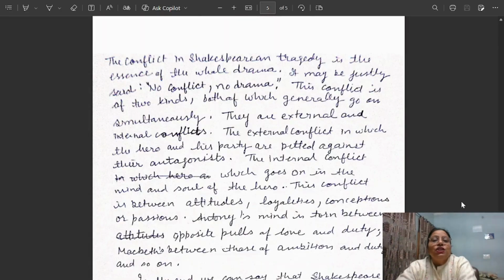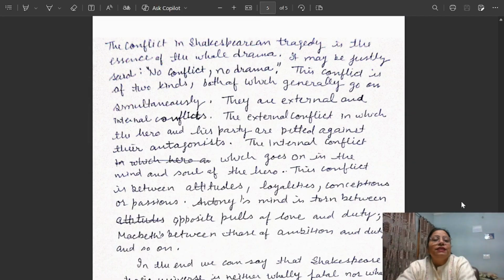The conflict in Shakespearean tragedy is the essence of the whole drama. It may be justly said, no conflict, no drama. Now, the next important thing about the conflict, we have seen here the role of chance happenings and the role of supernatural powers in tragedies. Now, there is also the matter of conflicts. There are some internal conflicts and some external conflicts. These are also important for tragedies.